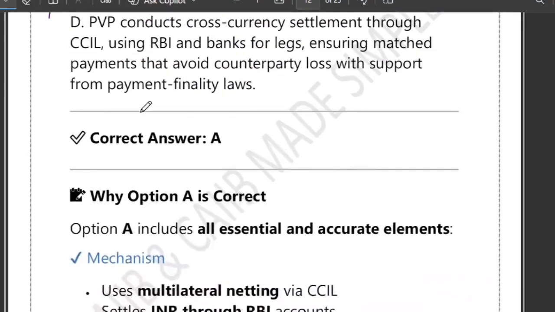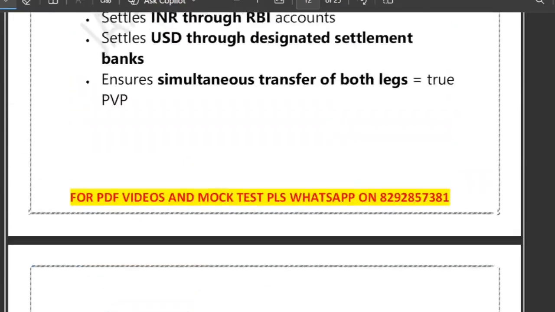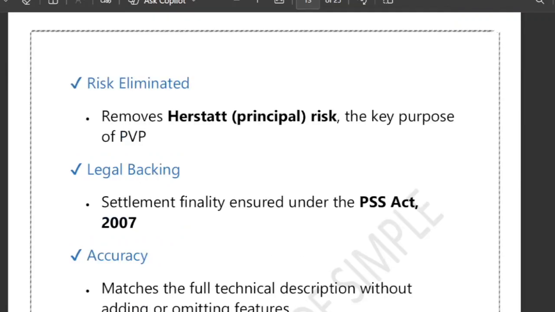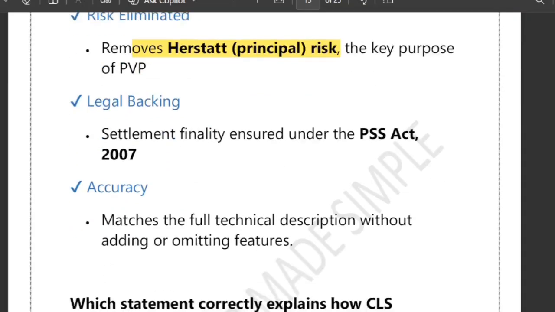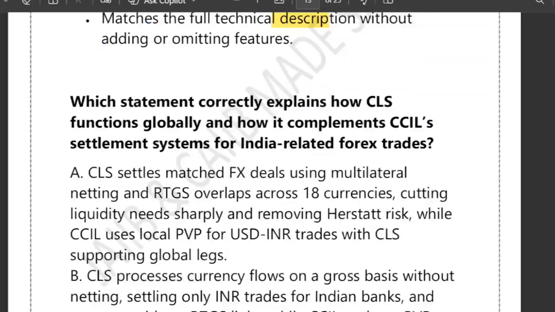So you can think of PVP like pay and pay: both currencies pay together as a pair. If one fails, the other cannot. What we have discussed is PVP. Please remember, it is a simultaneous settlement of both currency legs. It removes the Herstatt or principal risk. CCIL uses multilateral netting, USD settles at the settlement bank, and it is legally protected under the PSS Act 2007.